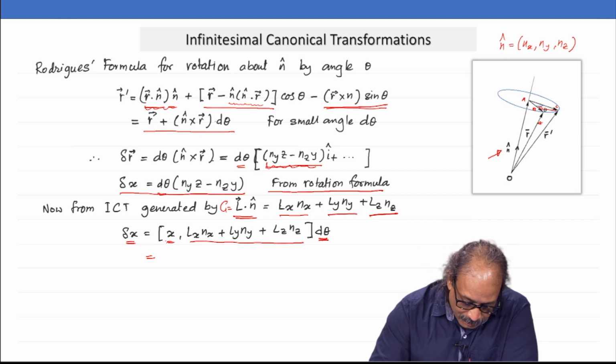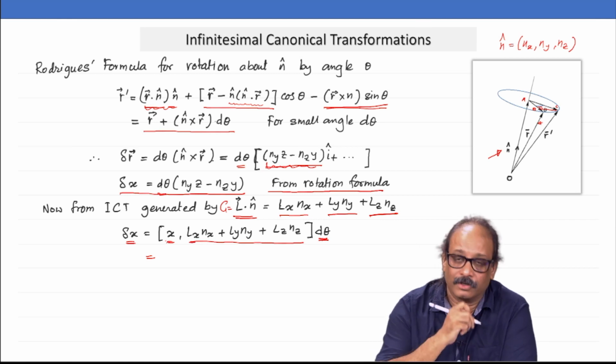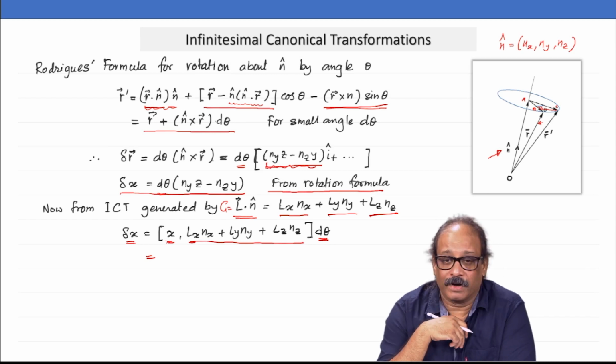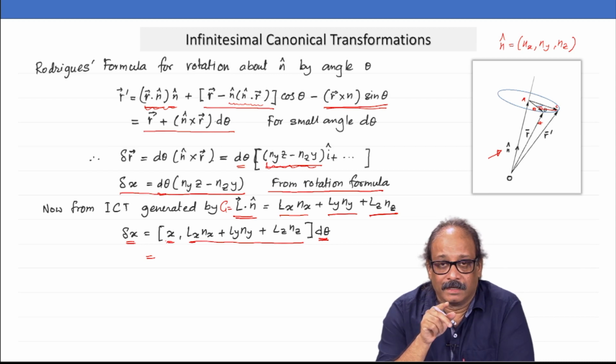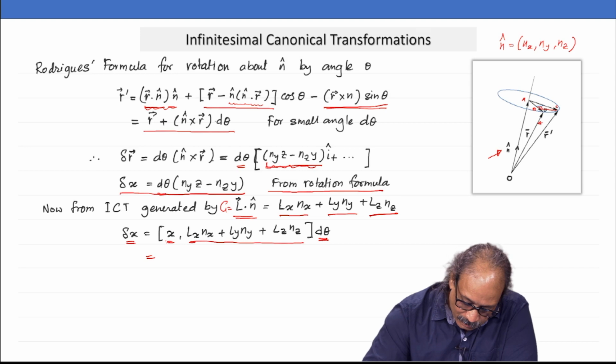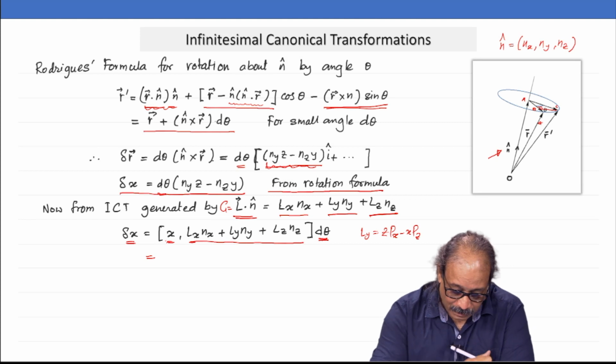So, x commutator with Lx is going to be 0. What about x commutator with Ly? Now, Ly has z px. So, let me write it here again. So, Ly is nothing but z px minus x pz. Now, what will happen?